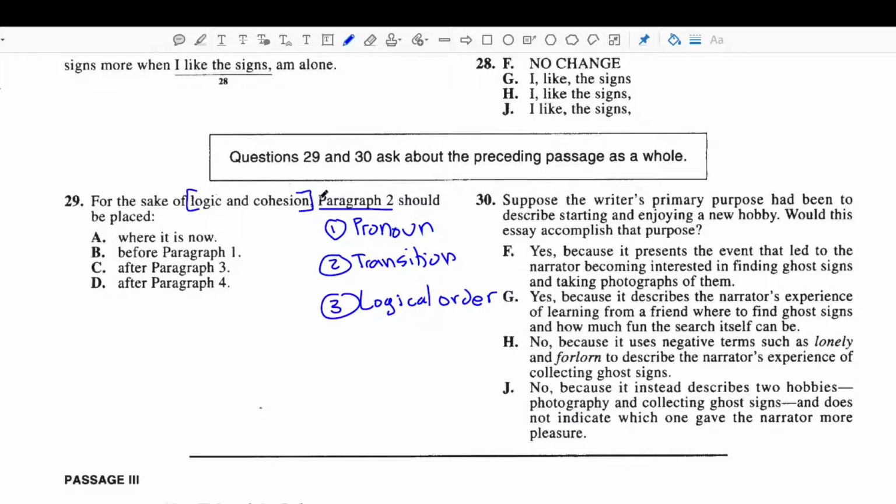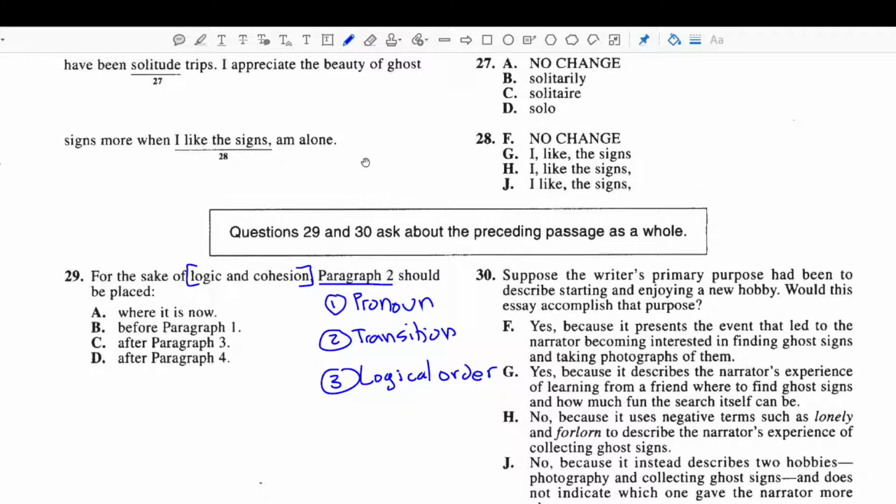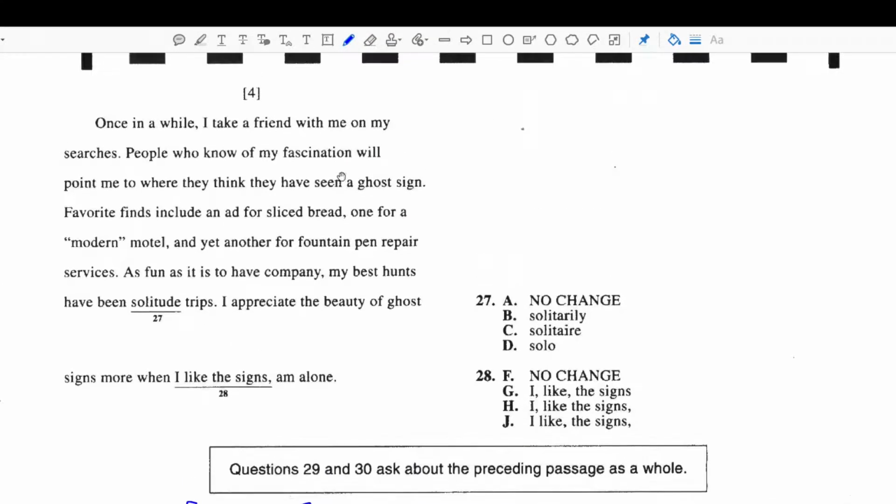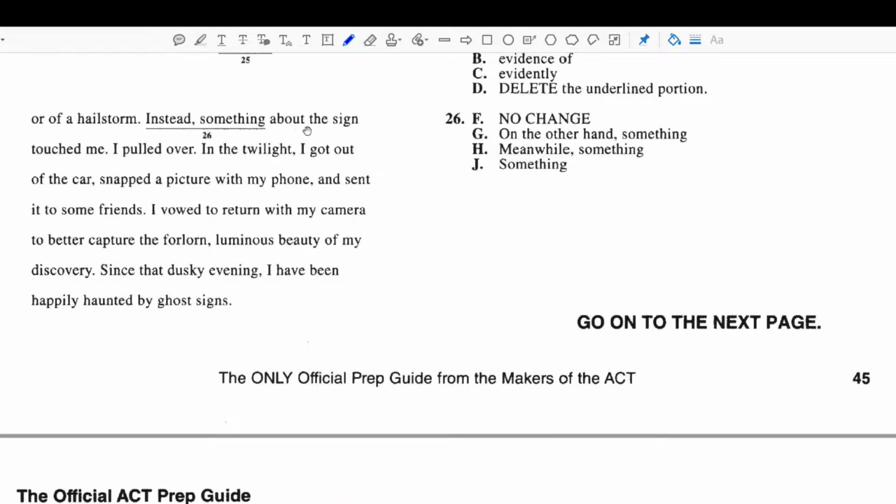Now, in order to answer this correctly, we're going to need to understand the context in which this paragraph exists within the passage, which means you should have been reading for understanding as you got down to this point. If you weren't reading for understanding, well, then you're going to have a difficult time, and this is going to take you quite a while. So make sure in future passages that you definitely read for understanding so you can quickly go about answering these types of questions.